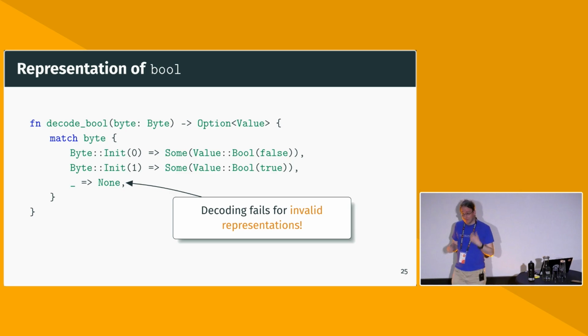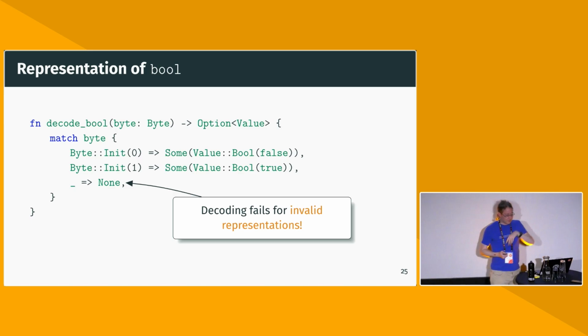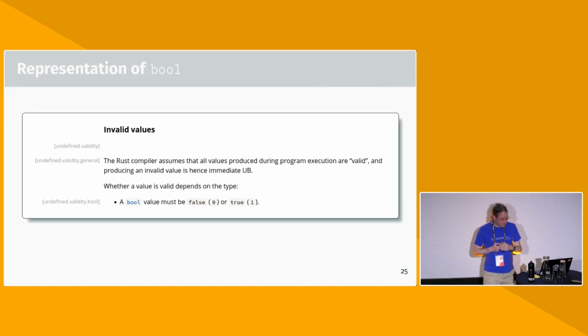So all of these things, which we often call invalid representations, are also defined as part of this. So if you go to the reference, and there is this section there on how it's UB to construct an invalid value, then we list there, well, a bool must always be false or true, 0 or 1.